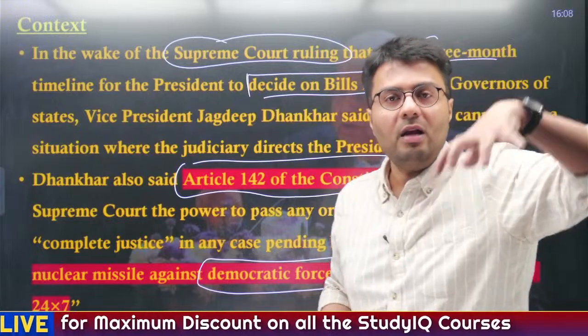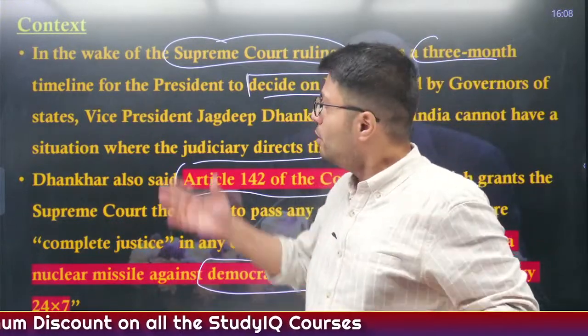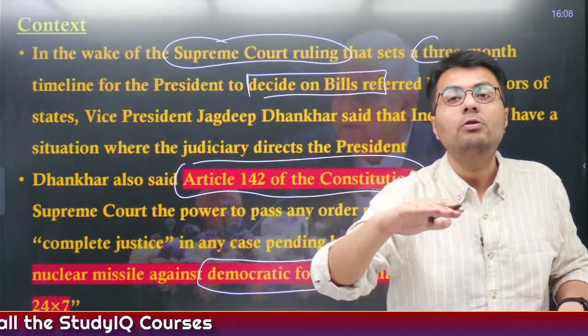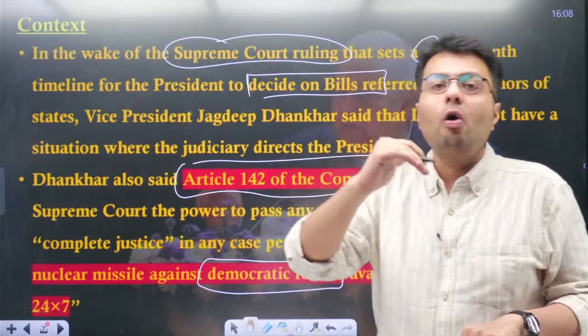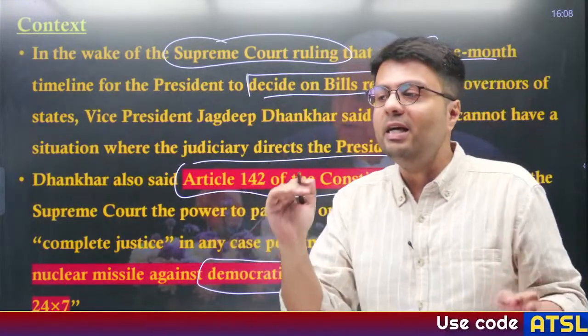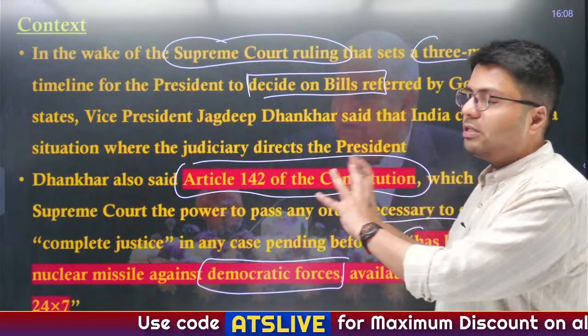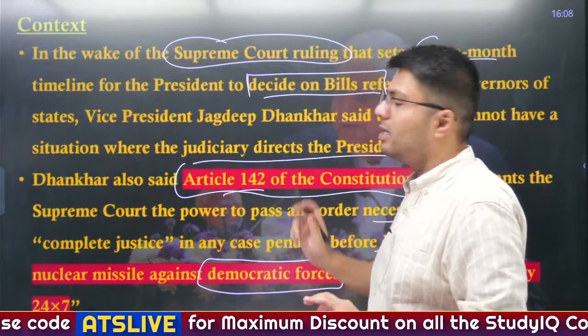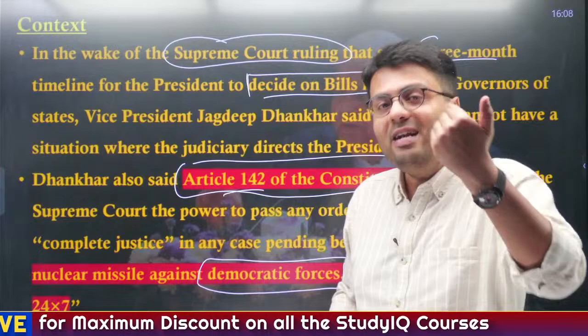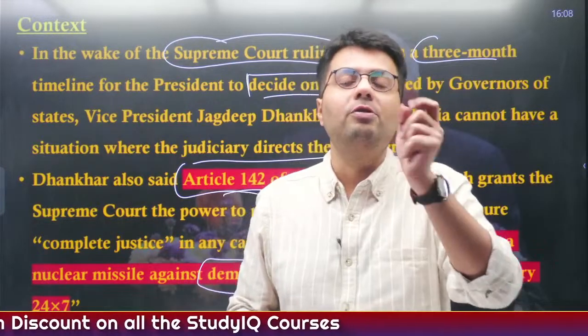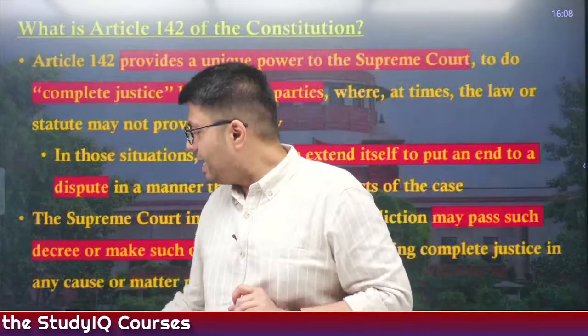This is what the legislature and executive are meant to do. The judiciary is required to check the legality of the law, not to go beyond its responsibility and direct the legislature and executive what to do and what not to do. So this is the opinion of the Vice President regarding Article 142, that it is indeed an extraordinary power, but it can't be misused by the Supreme Court of India, right?